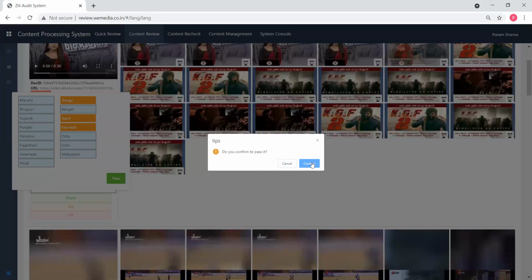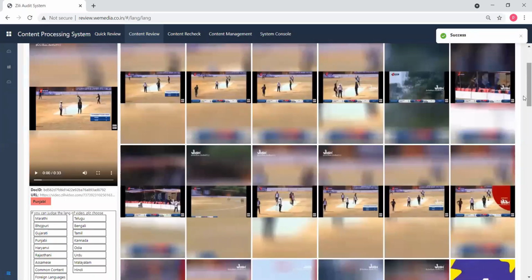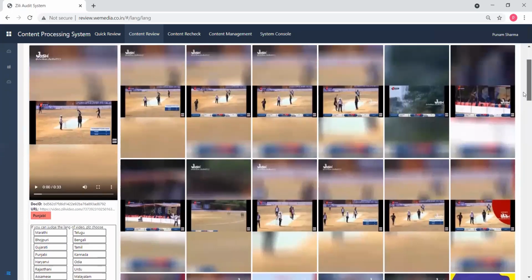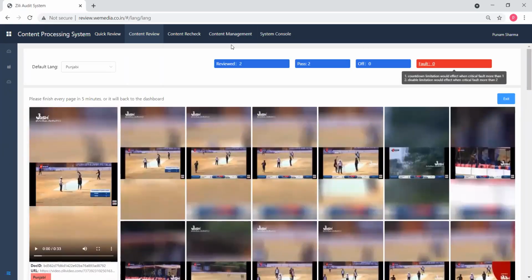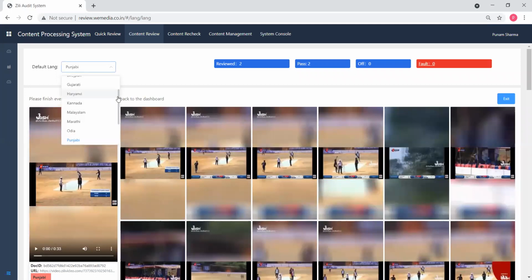So what will happen when you mark the video in maybe, at that time the languages that you have chosen in the maybe part, those videos will be divided into their language panel. For example, the video I marked maybe in this panel, and I have chosen three languages. That was Tamil, Telugu, and one more was there. Okay, so that video will go into the Tamil part as well as the Telugu part as well as the Kannada part. Okay, so this is how we can divide the work on the CPS.